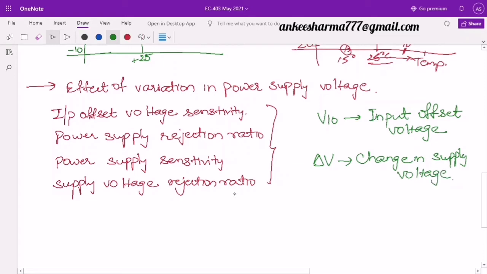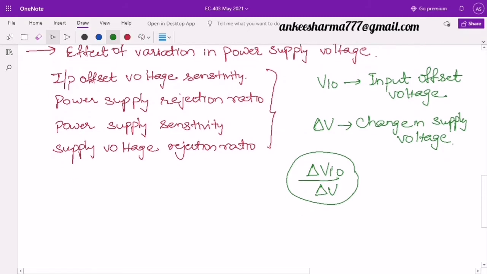It is simply the ratio of the change in the input offset voltage to the change in the supply voltage, so one ratio, delta VIO by delta V. This value is important to understand for power supply fluctuations.